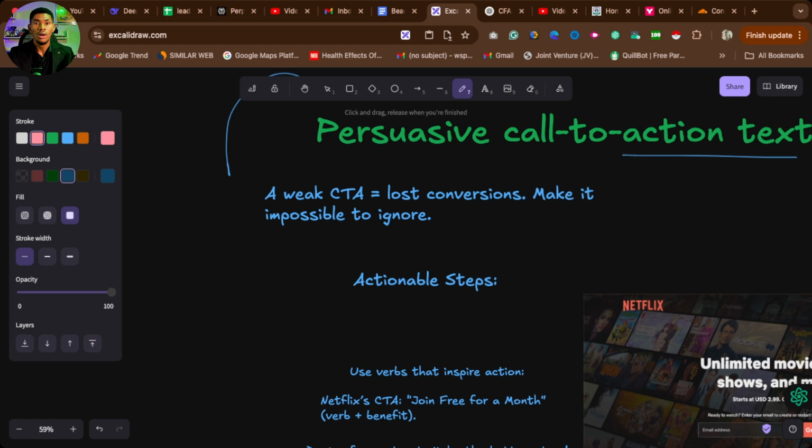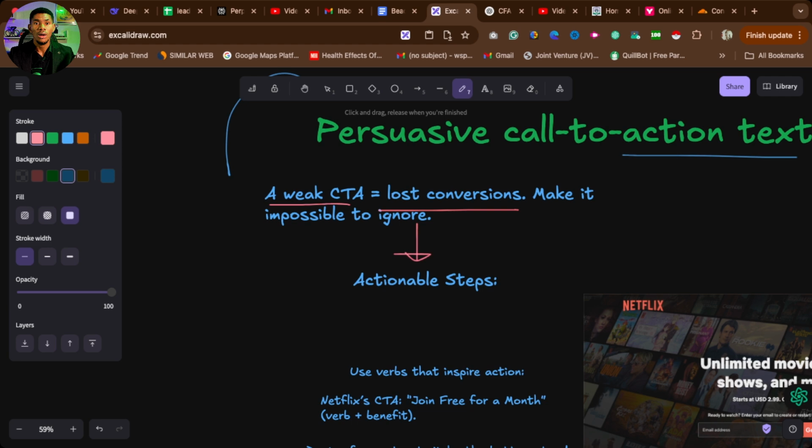That is so wrong. You want to make sure that your calls to action are not weak. They need to be powerful. If not, you'll be losing a lot of conversions. All right? You need to make it sound impossible to ignore. You need to make sure that when somebody reads it, the person will be like, wow, I need this. That should be your entire goal when you are working with landing pages and using a call to action.